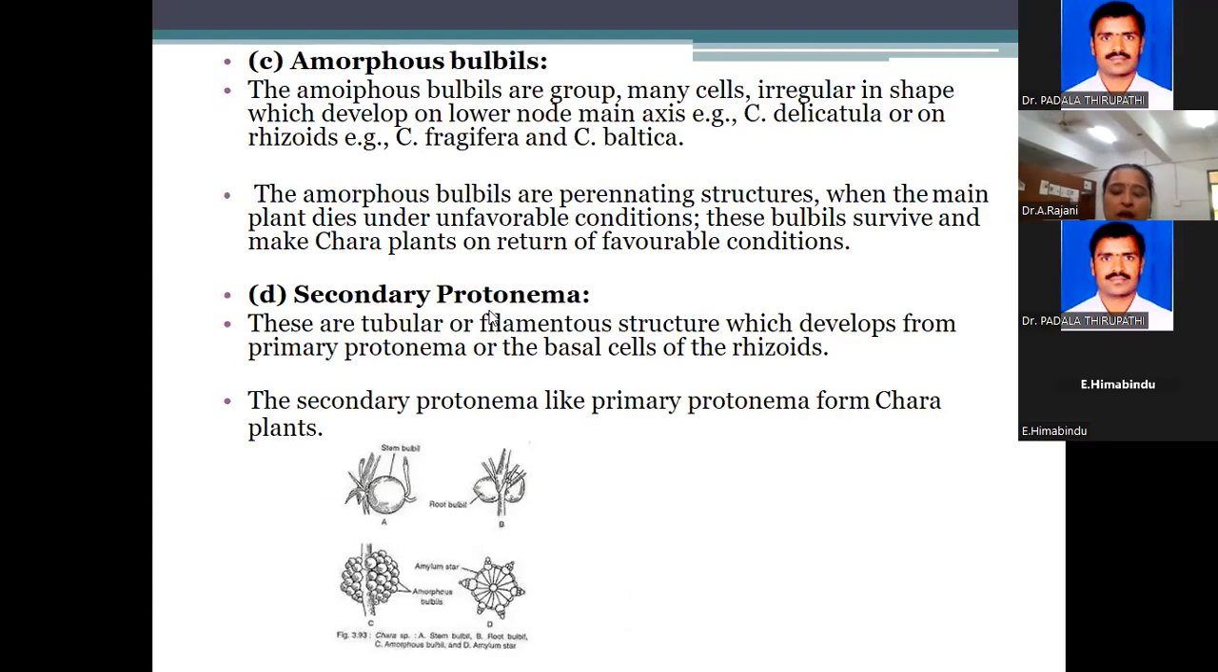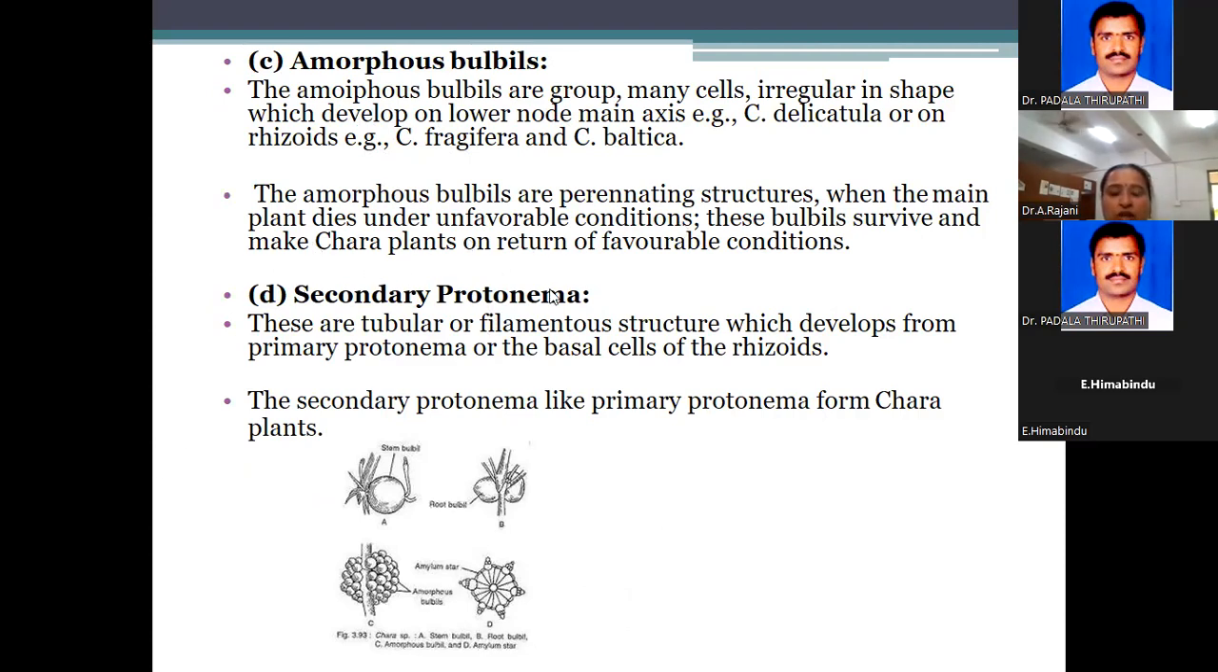Next one, amorphous bulbils. These amorphous bulbils are a group of mainly irregularly shaped cells on the lower node and main axis. Examples are Chara delicatula, Chara rhizoides, Chara baltica, Chara fragifera. These are the examples for the amorphous bulbils. In the same way, when the bulbils detach in favorable conditions, they form a new Chara plant.